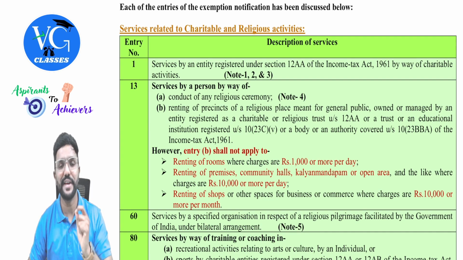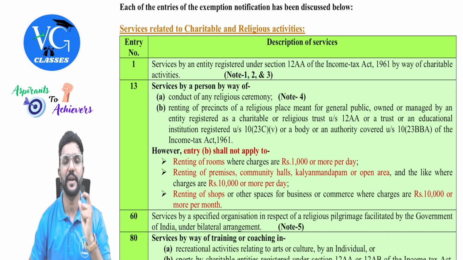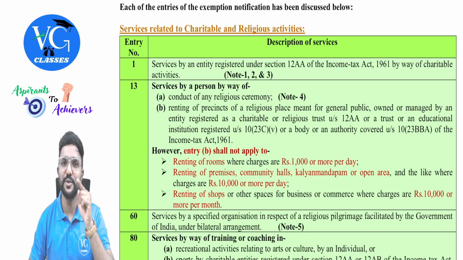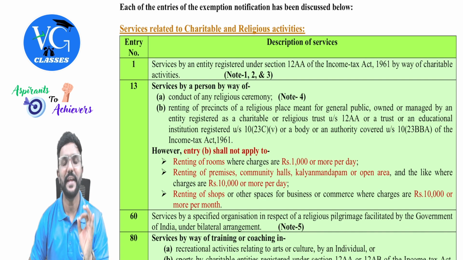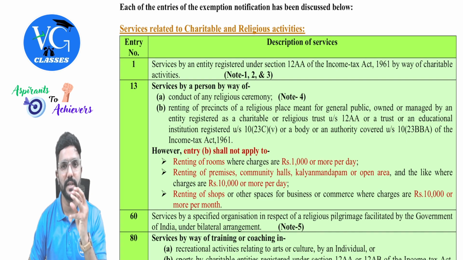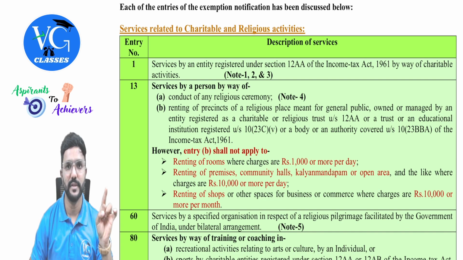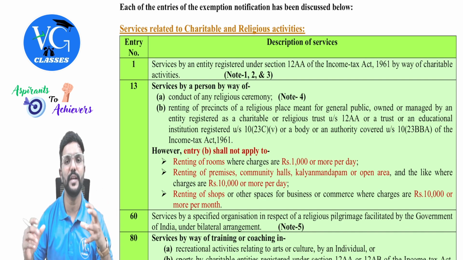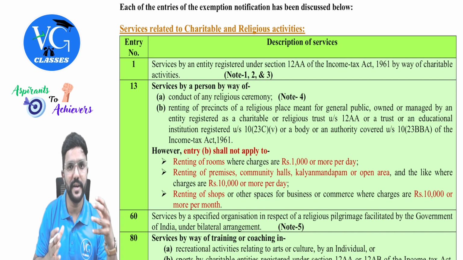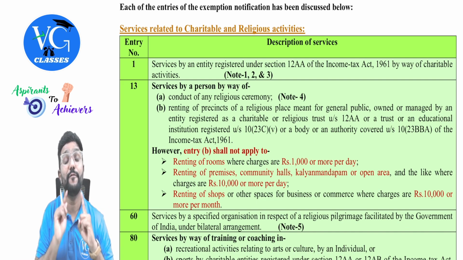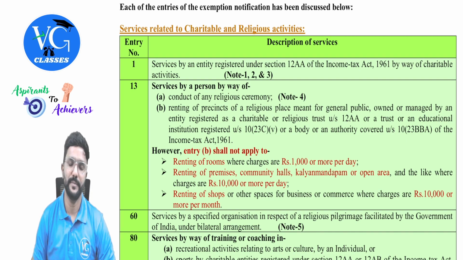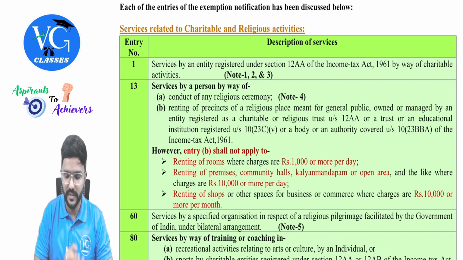A few exemptions are based on monetary limit. For example, they may say it is exempt only if the value is within 500. In that case, you have to remember those values. Wherever any exemption is given with respect to a monetary limit, for example, if the exemption is available up to 500, that means if it is more than 500, it is fully taxable. Please be careful with it. Assume the value is 800 or 1000, then it is fully taxable. If it is within 500, exemption. More than 500, the full value would be taxable, people. Got it? Yes.